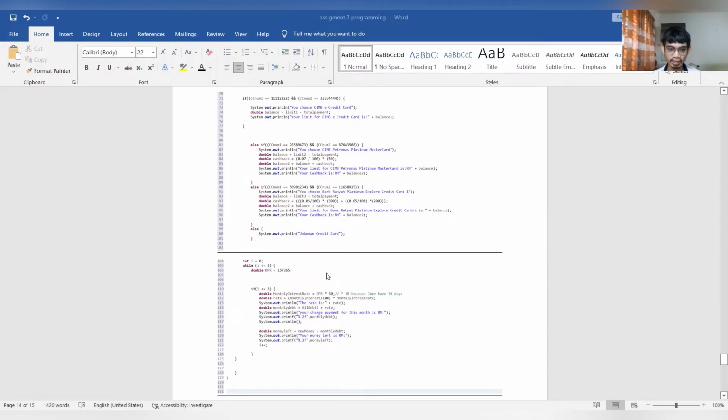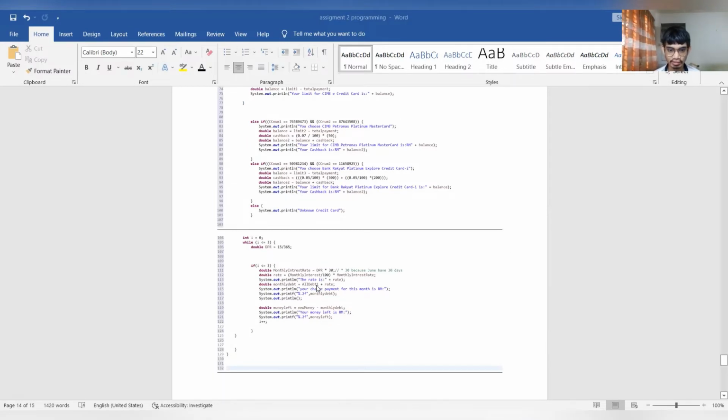After that, we're going to look at while. While I is below 3, the system will calculate the monthly rate and gap for the payment that you do at June.